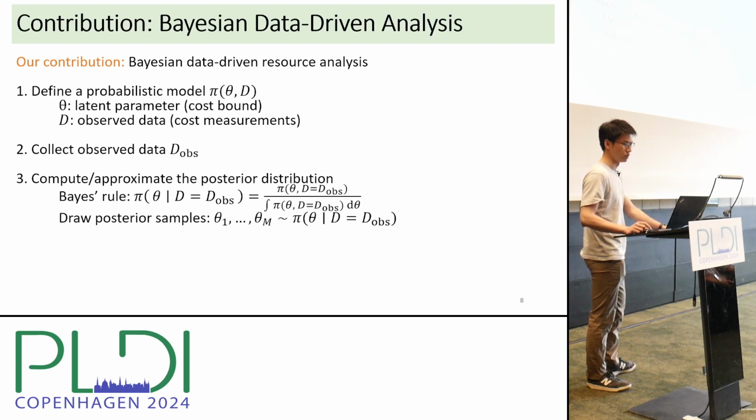In practice, however, the exact posterior distribution is computationally intractable. So instead, we run a sampling algorithm to draw a collection of posterior samples, and we use them as an approximation of the true posterior distribution.